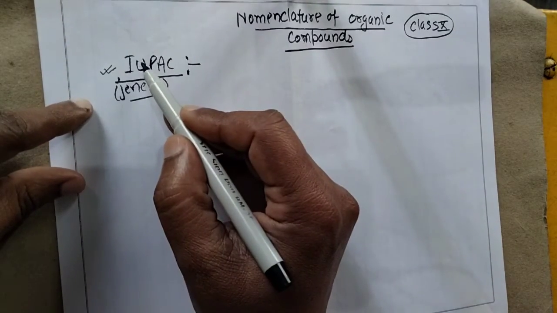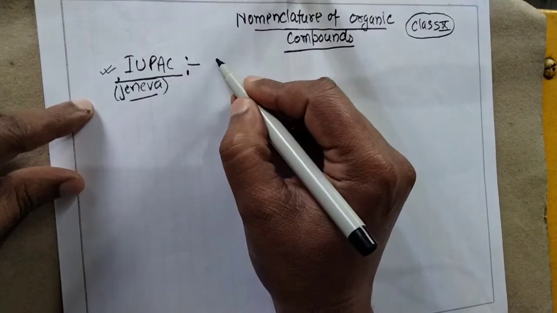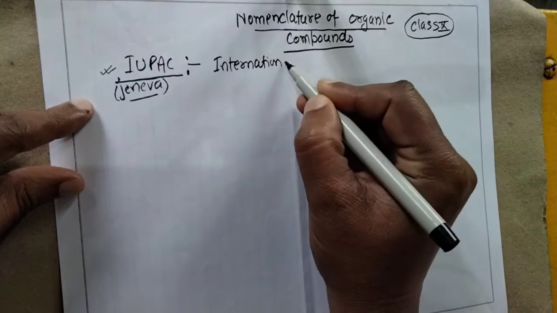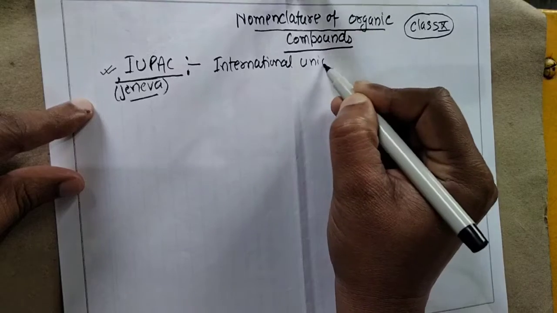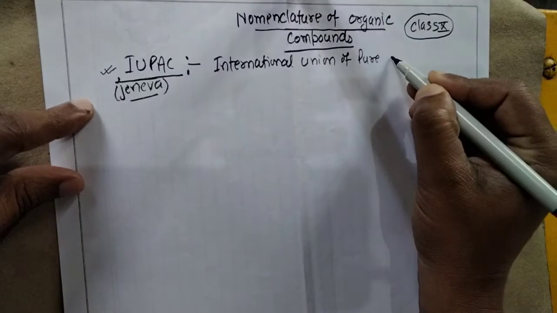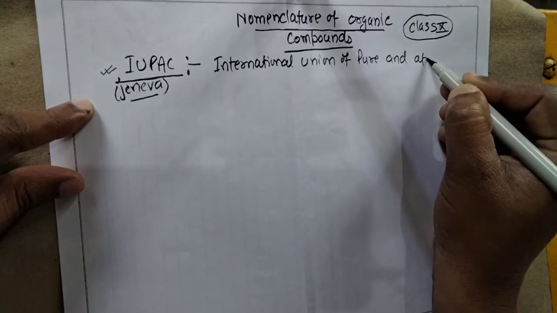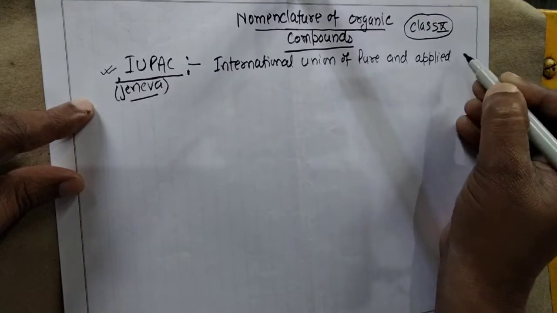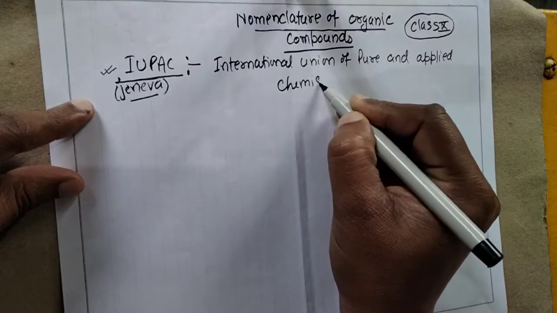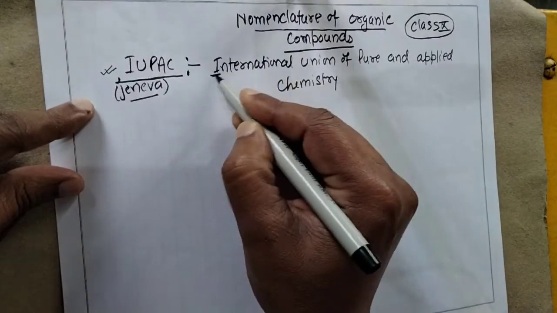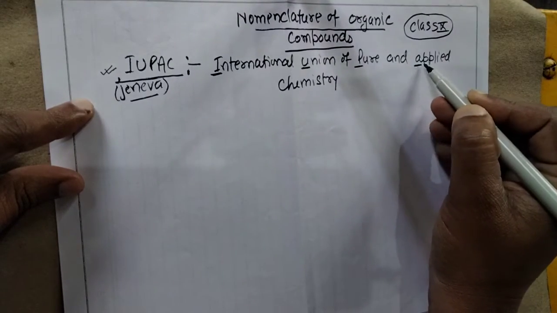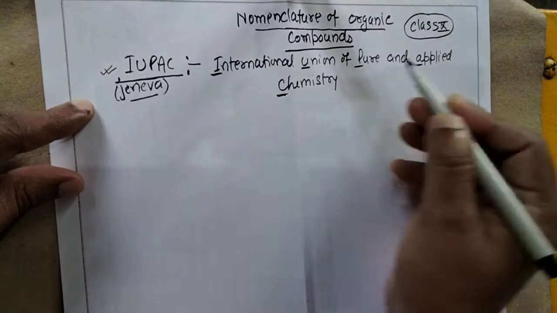Actually the full form of IUPAC is International Union of Pure and Applied Chemistry. Okay, International Union of Pure and Applied Chemistry, IUPAC.